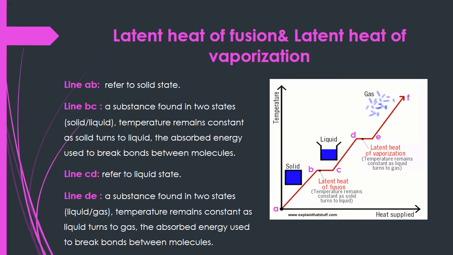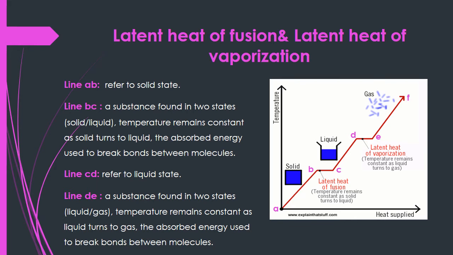We will start with the first line, which is AB. Line AB refers to solid state. So in the exam, if I give you this curve and ask about the state of matter at line AB, it refers to solid state.